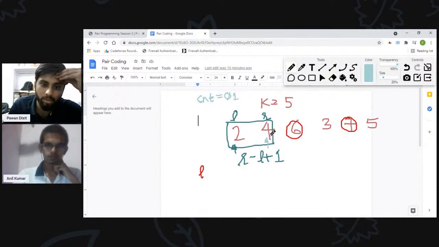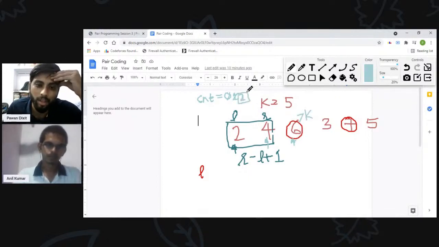Then I move to this value. It is also less than or equal to k, and I will make count plus plus. Then I come to this value. Now this value is greater than k, right? So now we can update our answer. I know that the size of this subarray is 2, right?